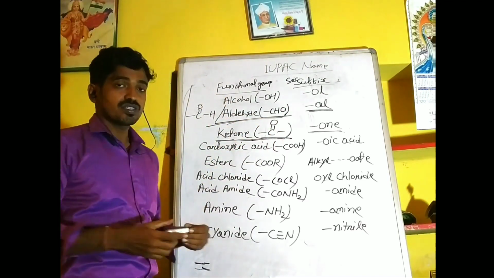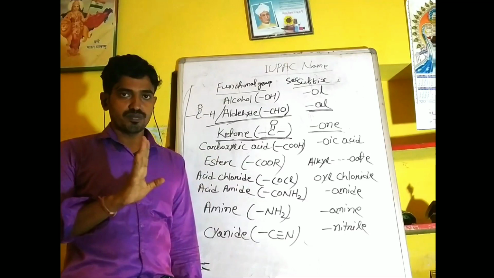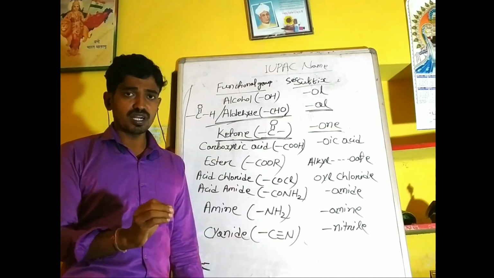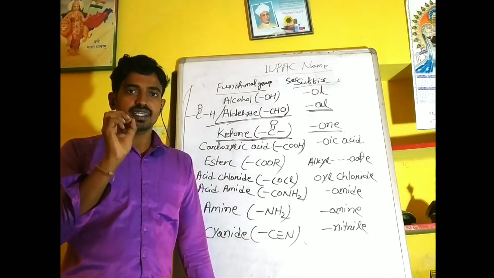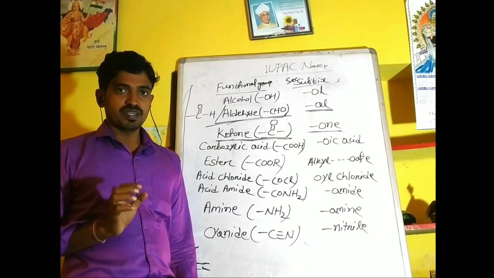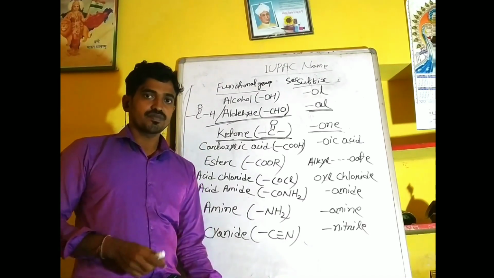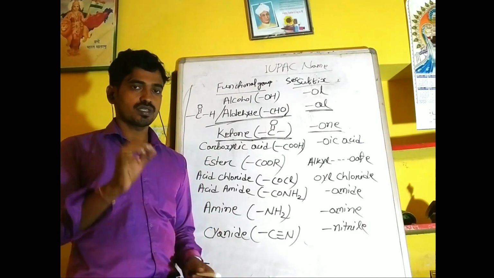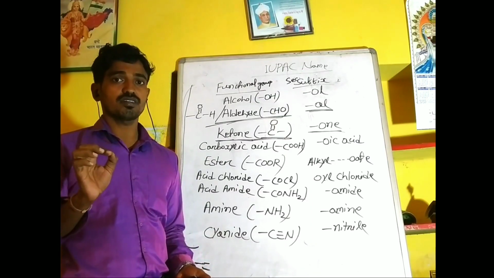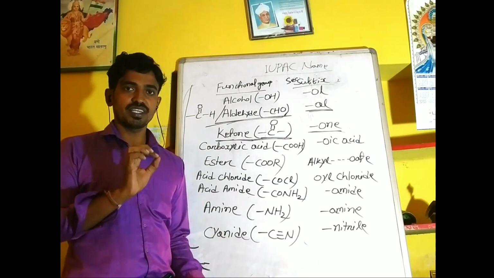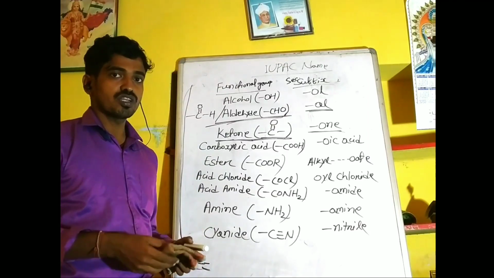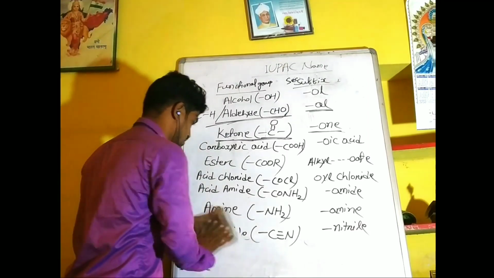By knowing all these four factors, that means word root, primary suffix, secondary suffix, and prefix, and I will tell you about the prefix, then you can write the IUPAC name of any organic compound. Any organic compound can be named as per the rule. So we will go towards the prefixes.